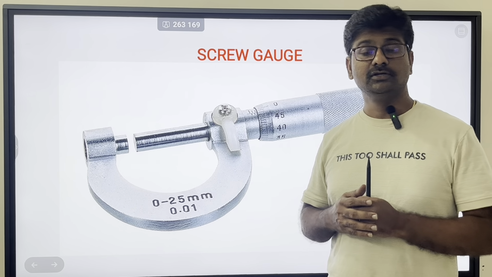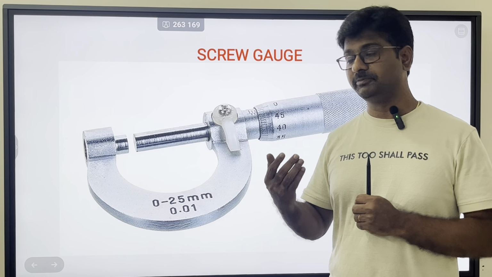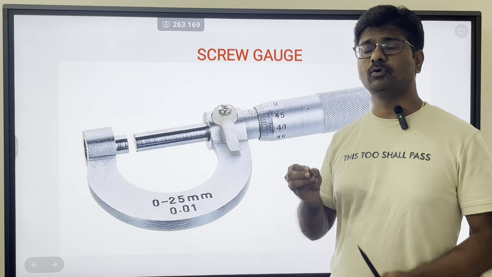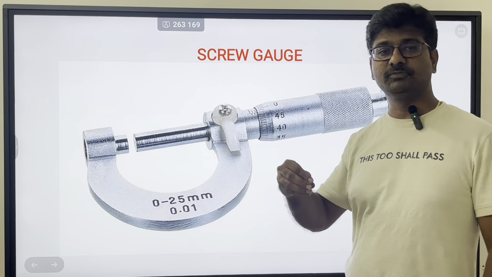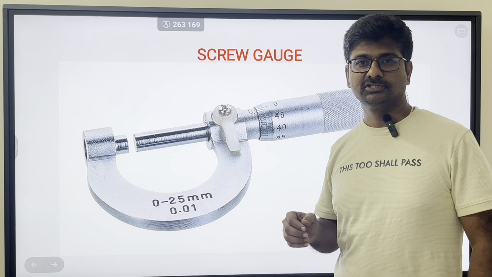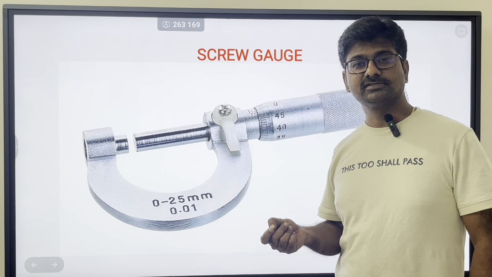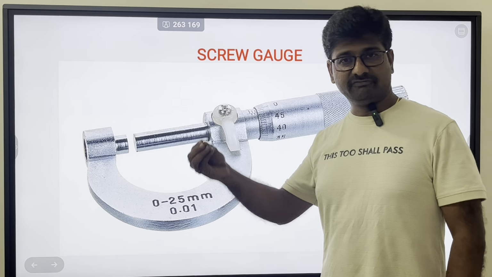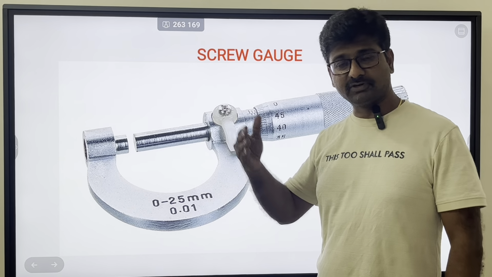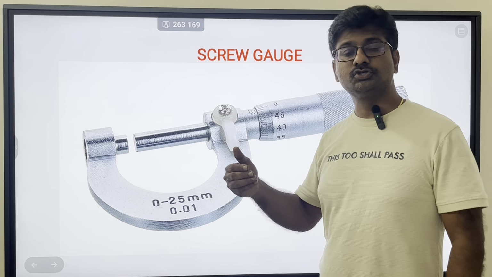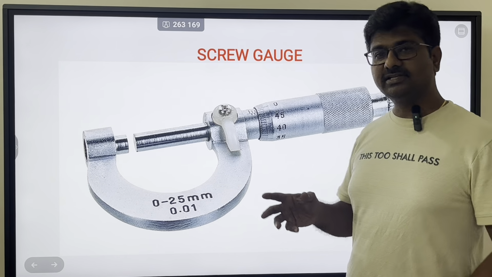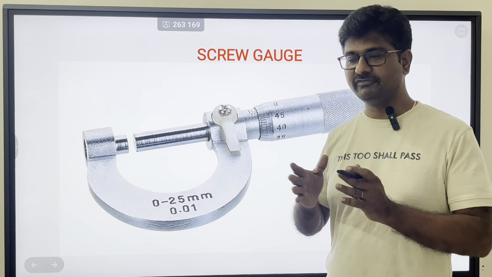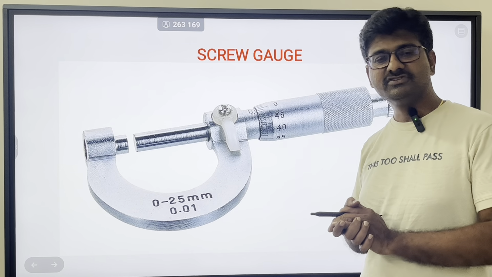But if you want to measure accurately to a lower level, for example, in the earlier case we measured the ball diameter as 2.6 mm. Suppose you want to measure 3.45 mm, then what should be the least count? 0.01 mm. If I want to measure 3.34, 3.45, 3.56, two decimals after the point, the least count should be 0.01 mm. Getting a least count of 0.01 mm with vernier calipers is not easy. The number of divisions you would have to make is not feasible.